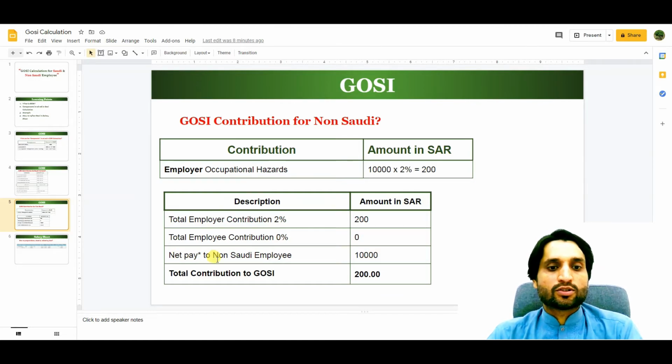So the net payment to the non-Saudi employee, if his basic plus housing is 10,000, is the total amount of 10,000. The total GOSI contribution will be 200, which is 2% of his salary, paid by the employer side. Now let me show you the salary sheet where you can reflect the GOSI amount for Saudi employees.